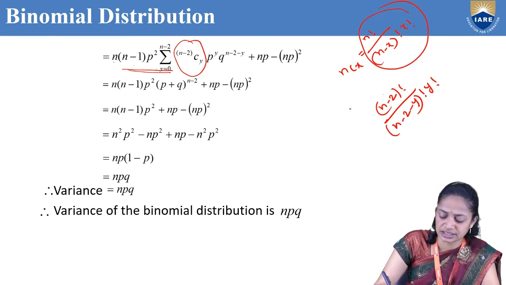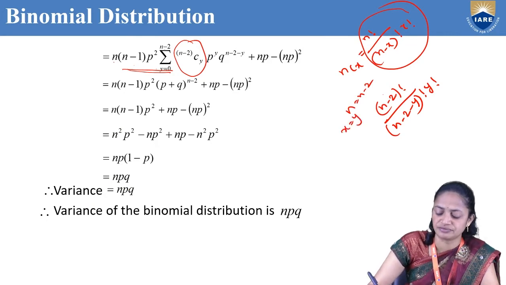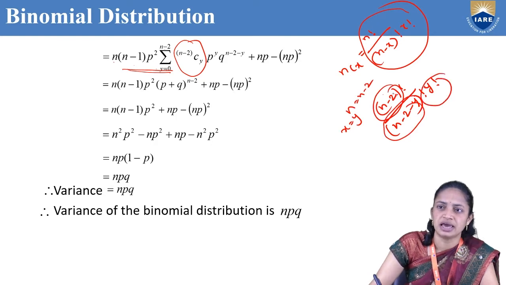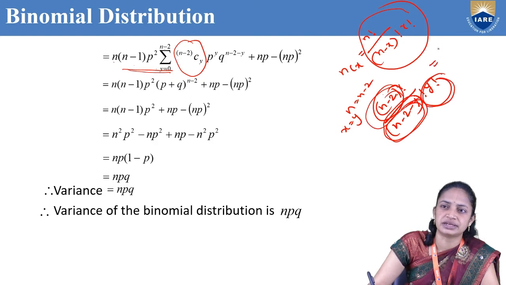So let us consider n equal to n minus 2 and x equal to y. This will be in the form of n factorial by (n minus x) factorial into x factorial, so that can be written as ncx.